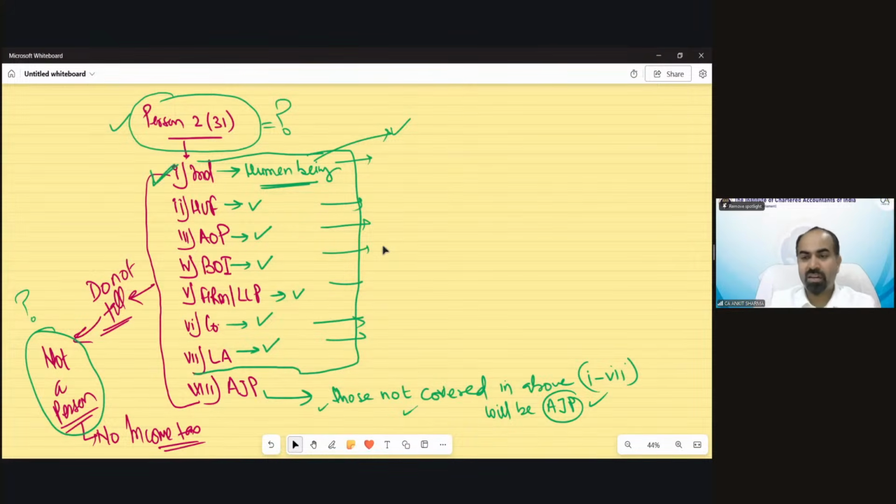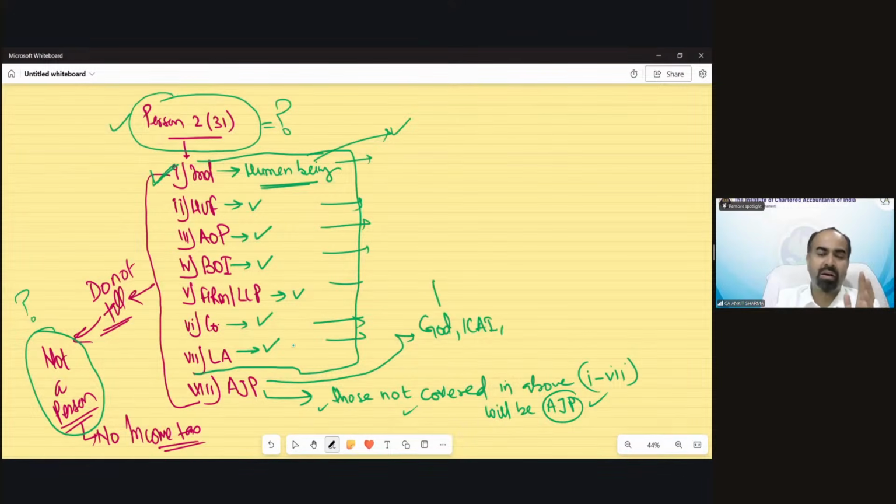Yes, Neeraj is asking, sir, will God fall in AJP? Yes, you can see this definition is so strong that it includes God, ICAI, schools, colleges, universities. If they do not fall in these 7 categories, if they are not a company, not a local authority, not a partnership firm, etc., all those will fall under this category.